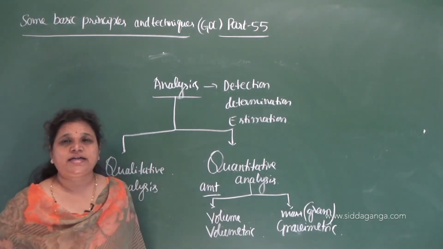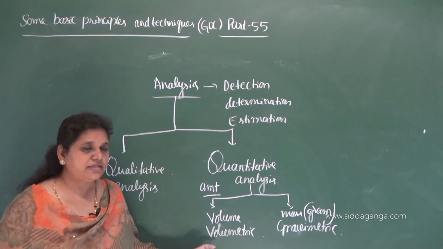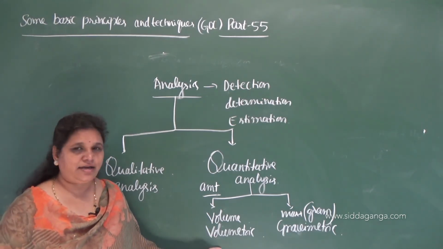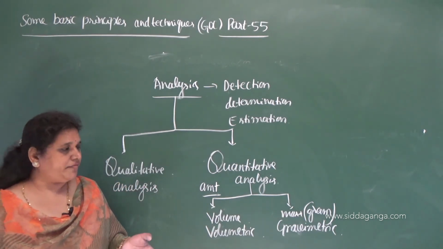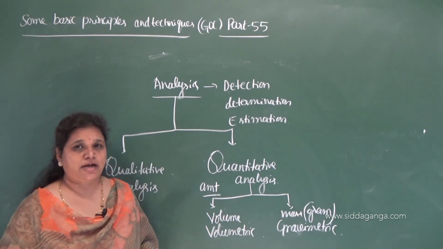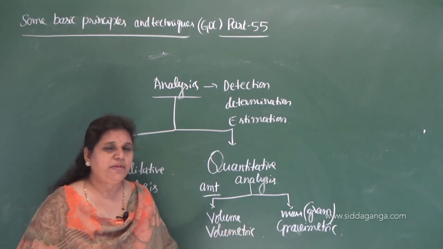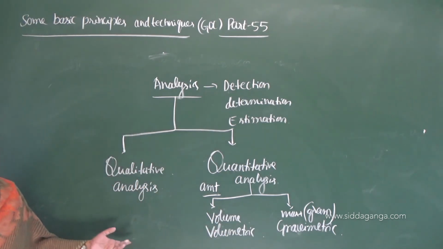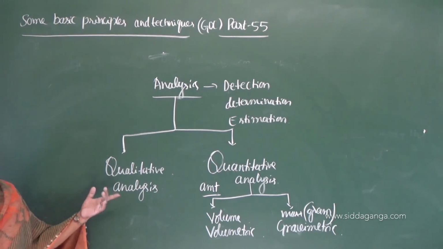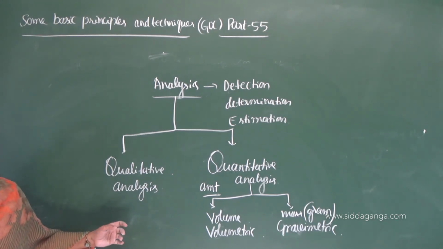Volumetric, example titration, ನಿಮಗೆ experiments ಇದೆ first PUC ಅಲ್ಲಿ. Volumetric analysis, gravimetric analysis. mass ನ determine ಮಾಡ್ತೀವಿ, ಅದನ್ನ grams ಅಲ್ಲಿ express ಮಾಡ್ತೀವಿ amount ನ, ಅದನ್ನ gravimetric analysis and volumetric analysis. So these are the two types of analysis, qualitative and quantitative analysis.